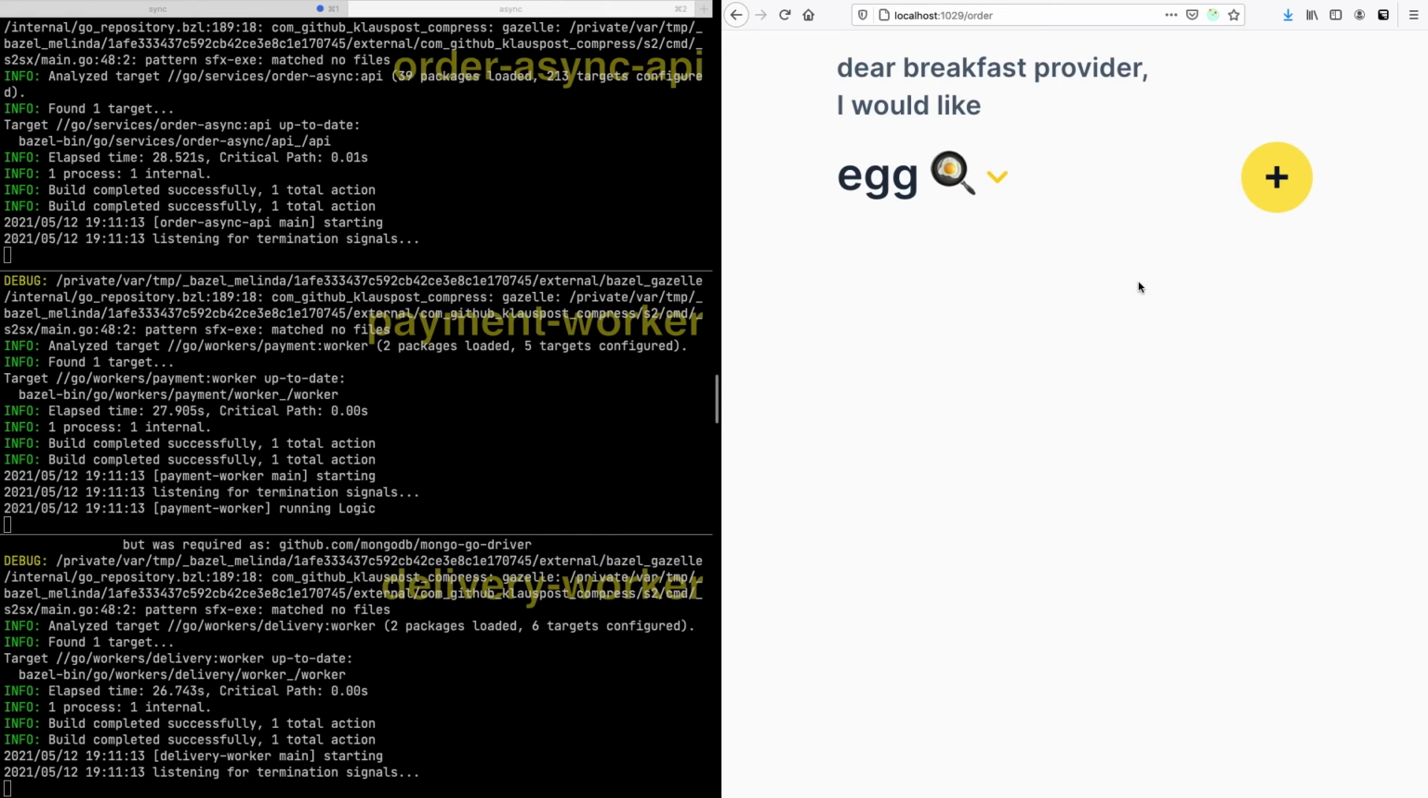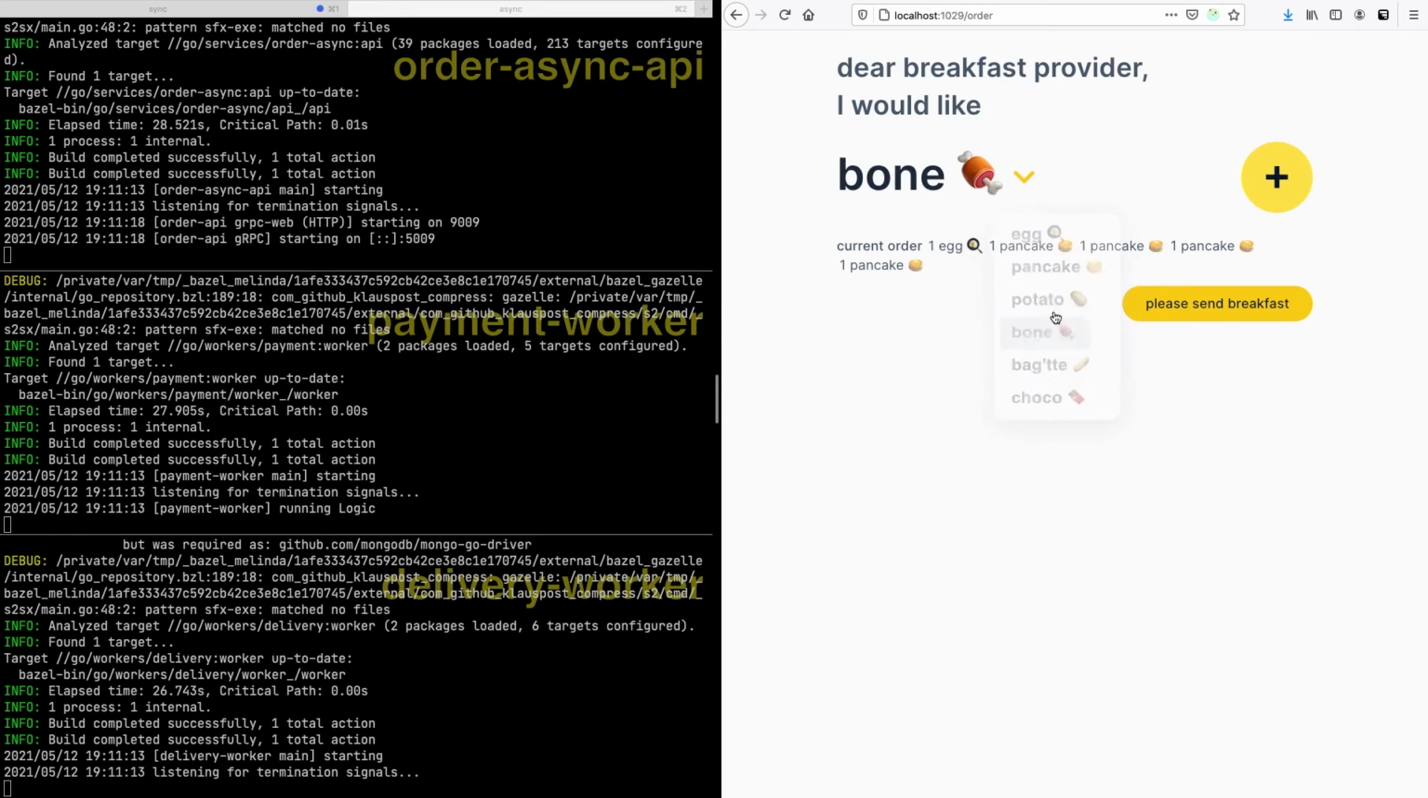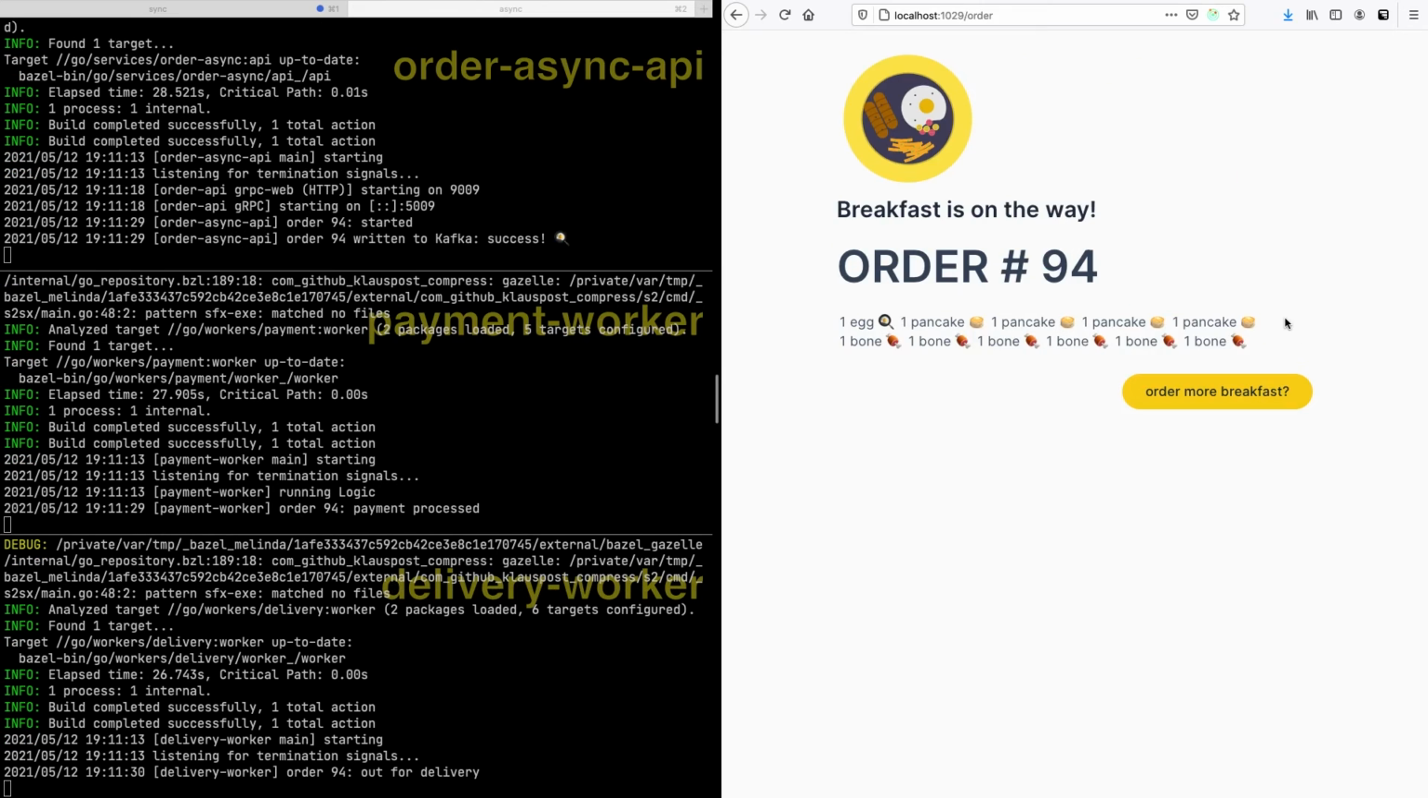So let's go back to our breakfast app and make another order. This time we just want an egg and maybe some pancakes and maybe some bones. Okay. And now this is successful. The user-facing behavior is the same as it was before, which is expected when everything's going well. And you can see the order async API wrote the events to Kafka, the payment worker read it and processed the payment, the delivery worker read it and started the delivery.